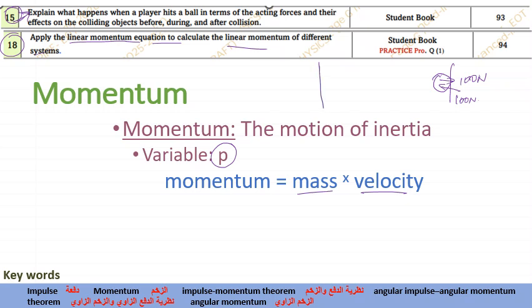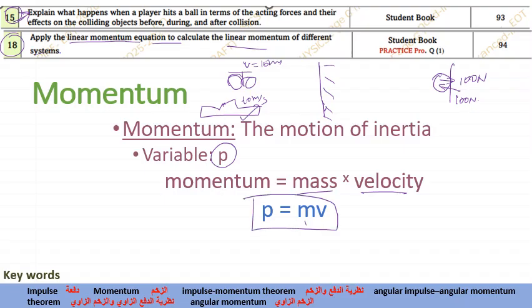To make you understand, I have a bicycle and I have a car. Both of them are moving at the same velocity. Velocity is the same. Over here it is 10 meters per second. Here also 10 meters per second. Think of it, both of them come and hit a wall. Which vehicle will create more damage? Obviously the car will be damaged more, right? Why? Because it is having more momentum. So the impact created by a moving object, we call it momentum, that can be calculated using mass and velocity. It has the equation P equal to mv.